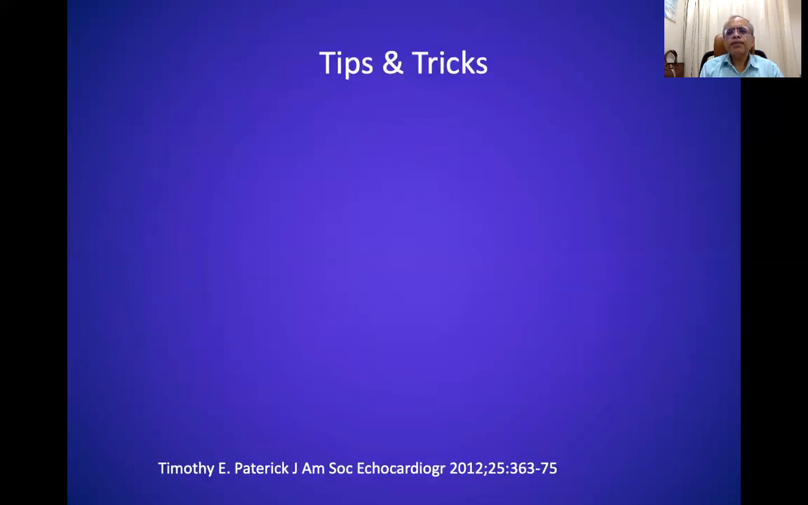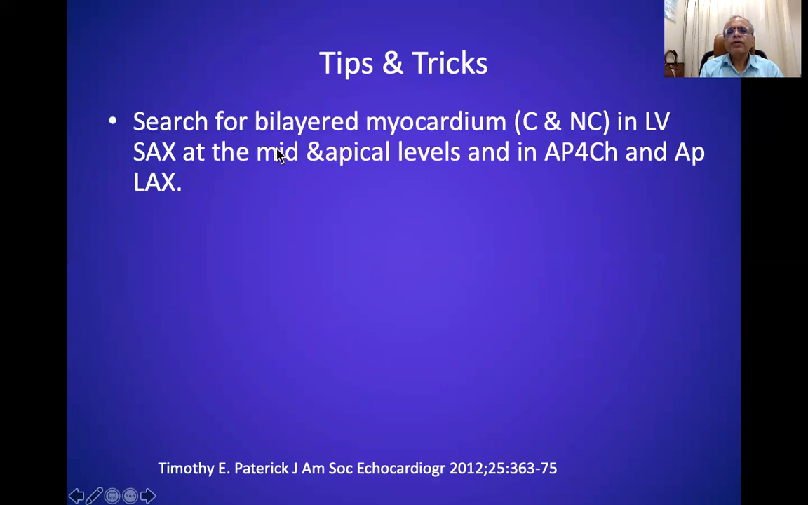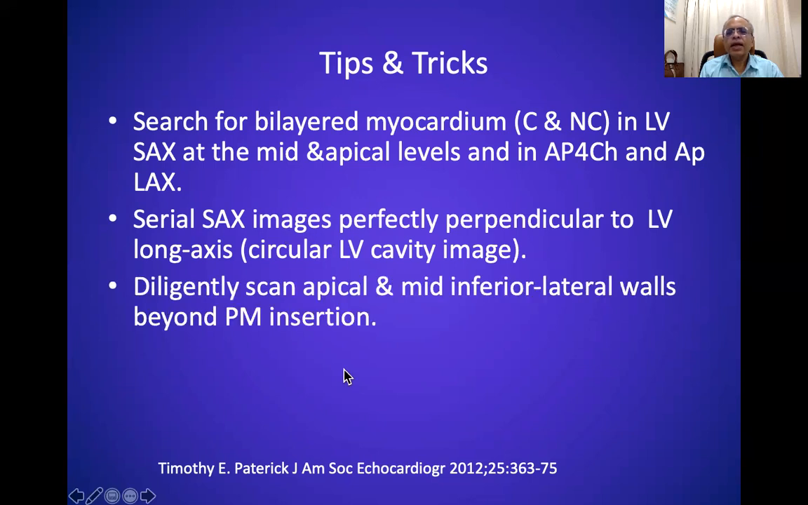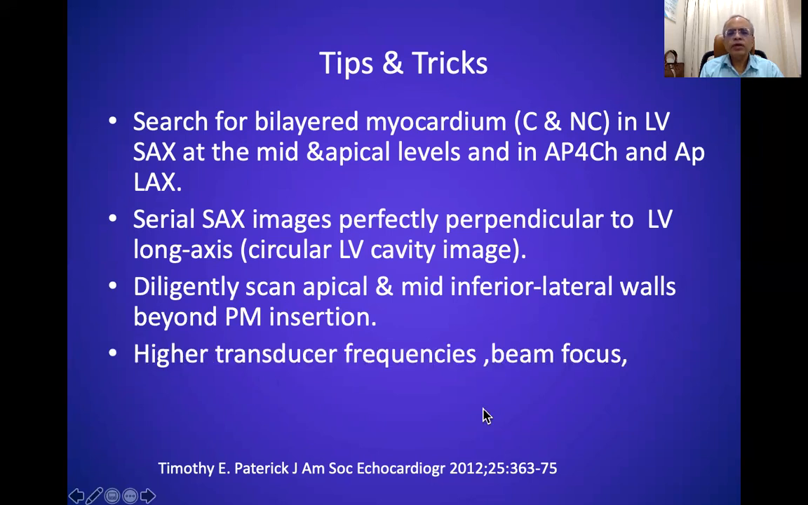So there are certain tips and tricks for the echocardiographer. First, you search for a bilayered myocardium, that is compact and non-compact myocardium, in long axis, and especially concentrate over the apex and the lateral or inferior wall or the posterior wall. And then take a perfect short axis perpendicular to the long axis from base to apex, and then identify the non-compacted myocardium, especially at the apex, and especially at the inferolateral wall, and then do the measurements using a good image.